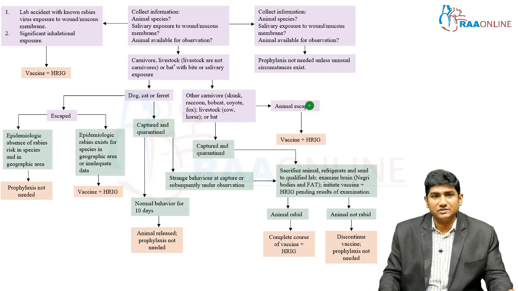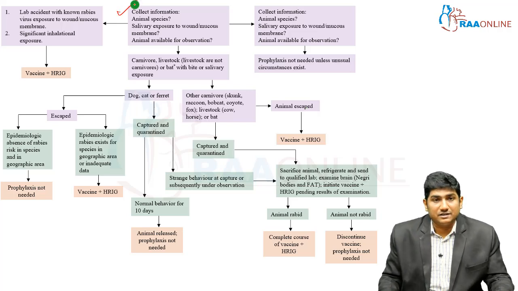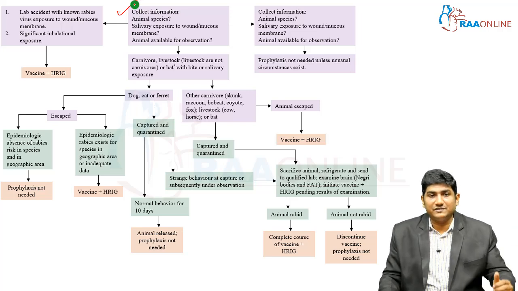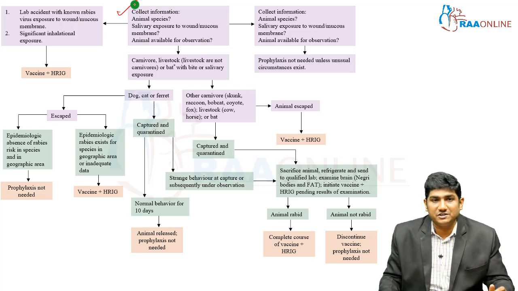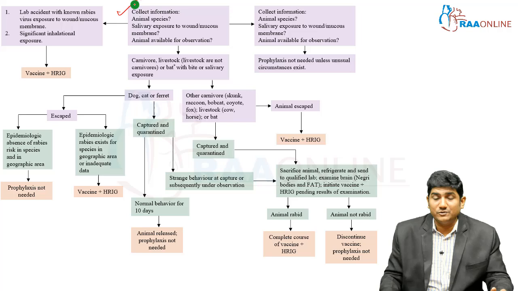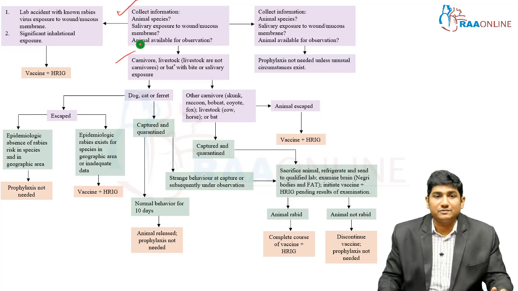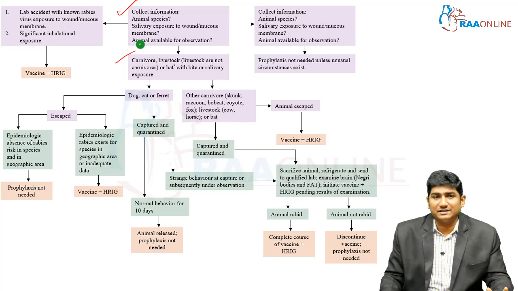Okay. So, now you have received a patient. You start here. You have received a patient with a possible exposure. So, you are asking all this information which we saw in the previous slides: the animal, what species it is, is it capturable, all these things. So animal species, salivary exposure to wound or mucous membrane, and is the animal available for observation, all these things you are going to check. Okay. So, if it's a carnivore or livestock carnivore or bat with salivary exposure, this thing you are going to check.